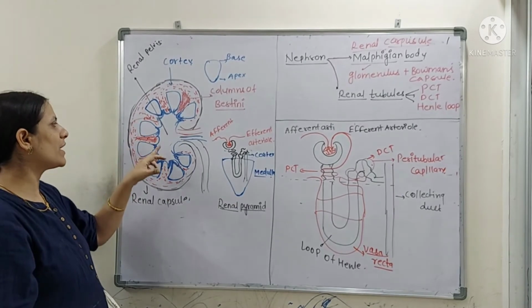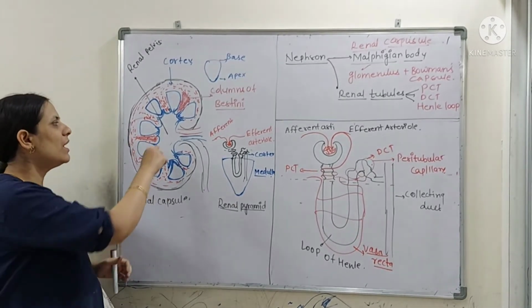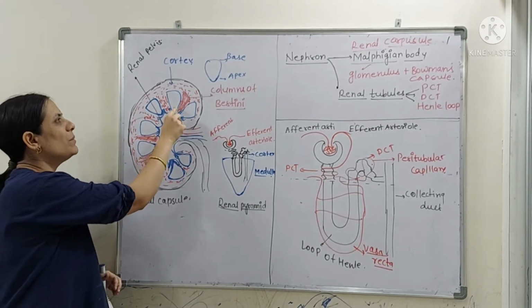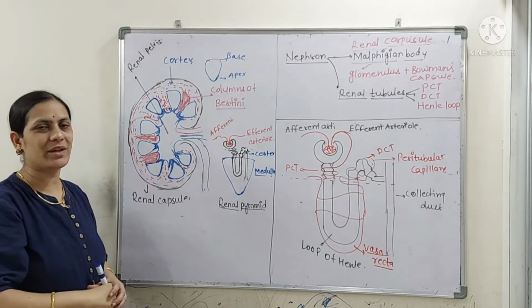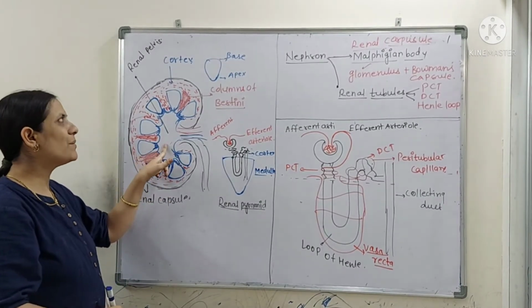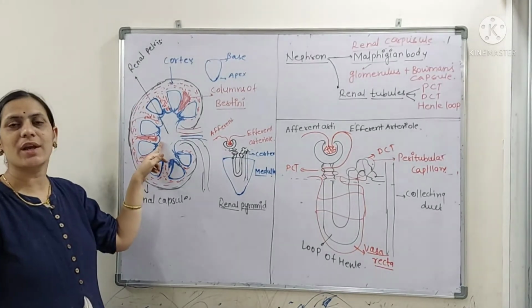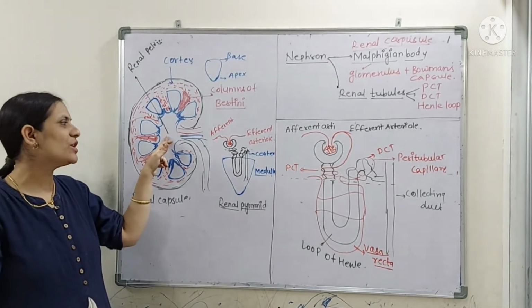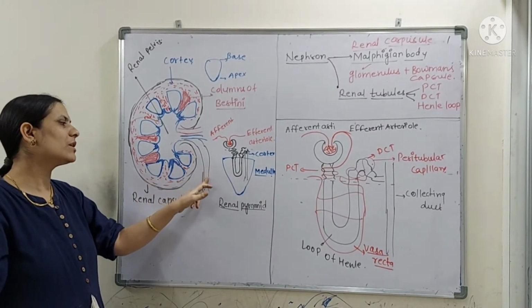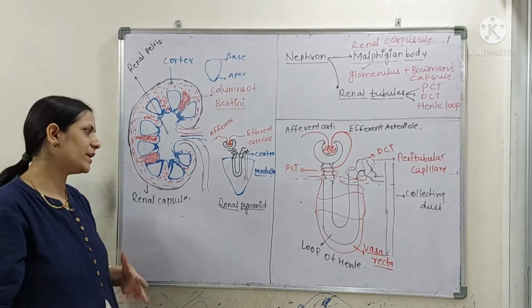At the apex region of the renal pyramids you will get many small calyces. These major and minor calyces unite to form an empty space known as the renal pelvis. After formation, urine comes here, and from the renal pelvis region it goes into the ureter, via the ureter to the urinary bladder, then the urethra and outside.